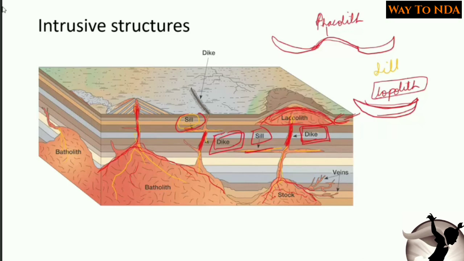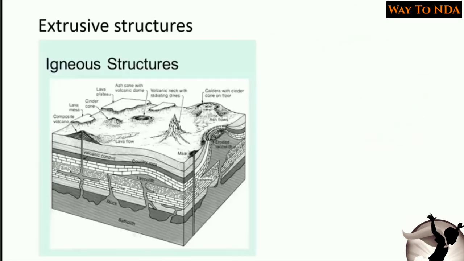Again, this is laccolith, and the opposite of laccolith is lopolith, and laccolith plus lopolith combined together make the phacolith. Then here you will see the batholith, which was actually an enormous amount of lava that got solidified inside the earth only, and the smaller version of batholith is a stalk. And these are small veins, where there were cracks inside the earth and they got filled by the lava, and these are called veins. Okay, so these are the intrusive structures of the volcanic activity.